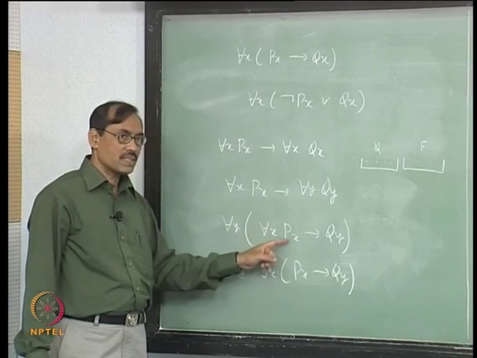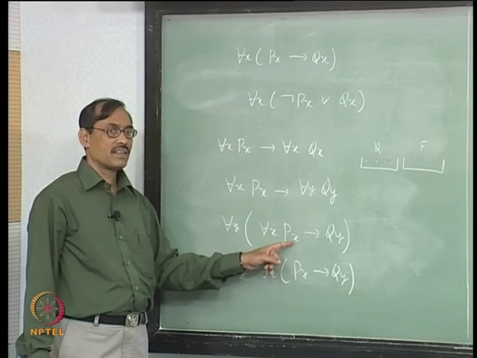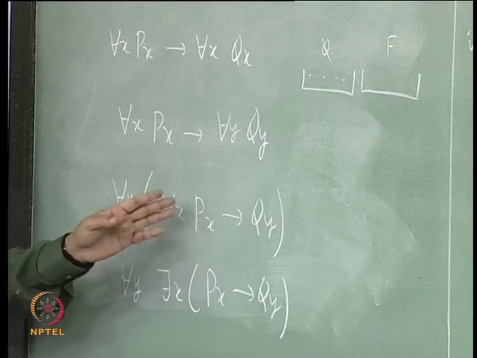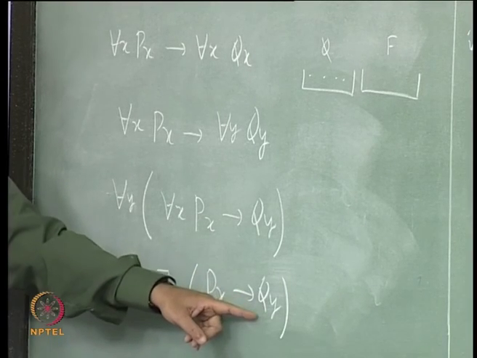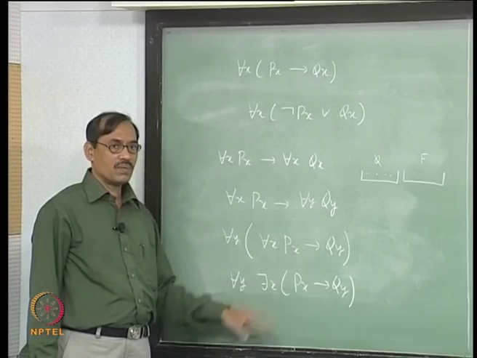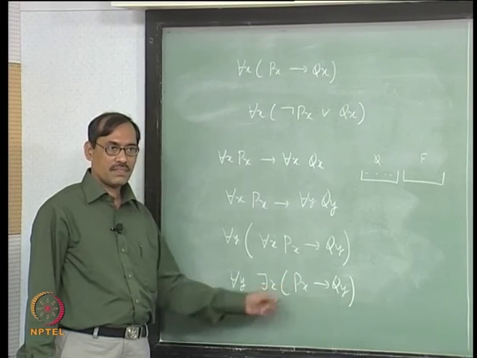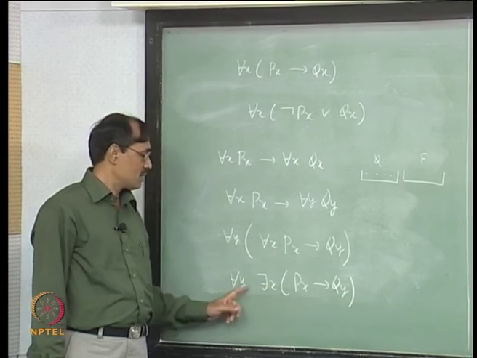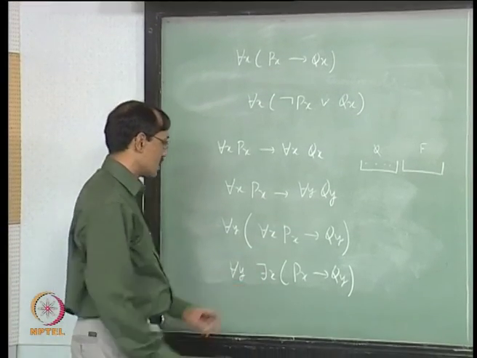So, not for each x Px is the same thing as there is x not Px, right, or Qy. So, that there is x goes out now, not Px or Qy, which is Px implies Qy, but you do not have to do all those things if you remember the correct distribution law, right.